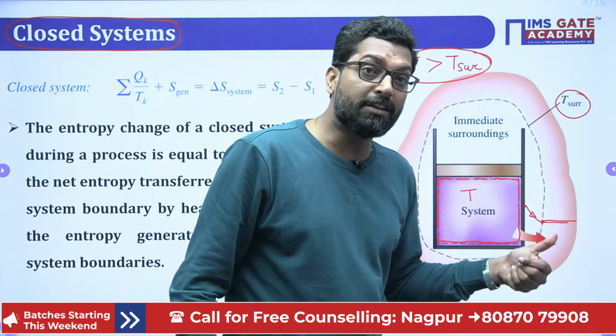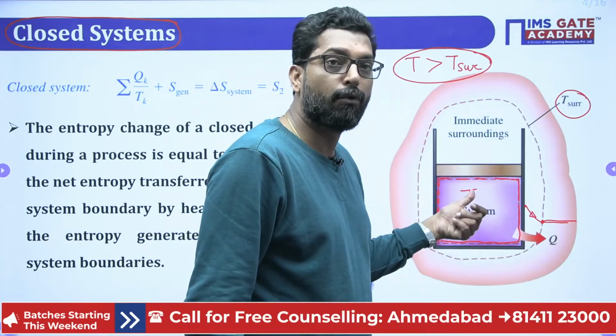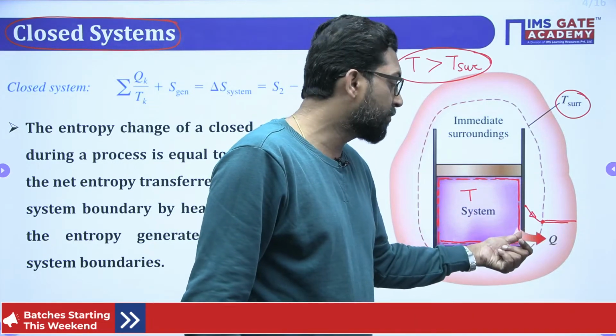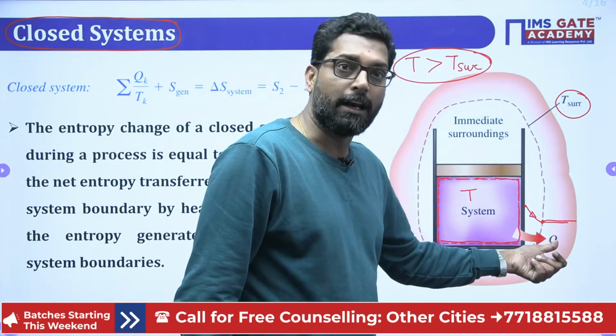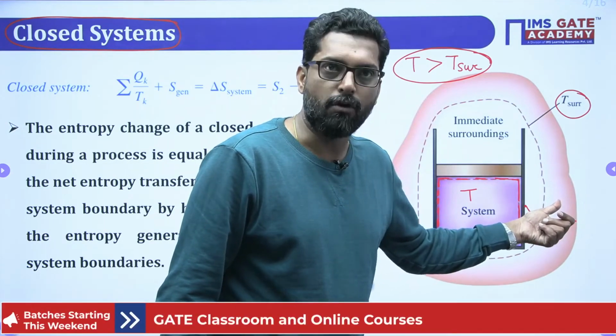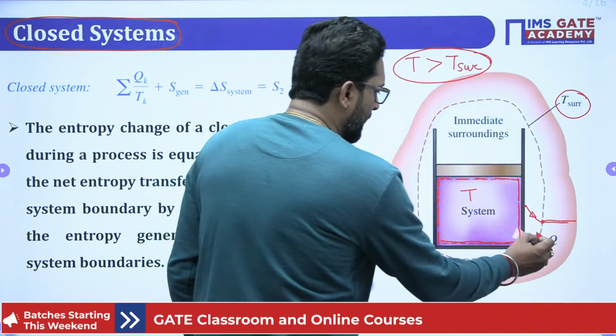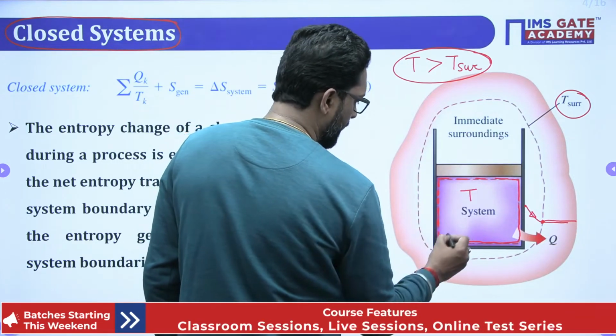So which temperature do you have to take? If you want to analyze the system internally, there must be a system boundary temperature. If you want to take the total, that is your surrounding. That means if you take temperature T at the system boundary, there are two temperatures.